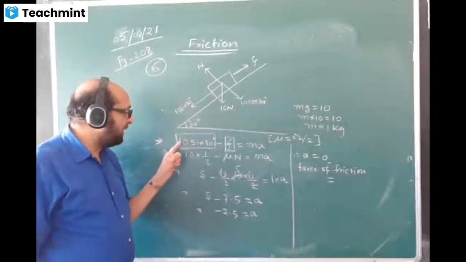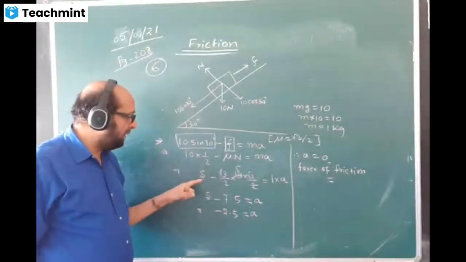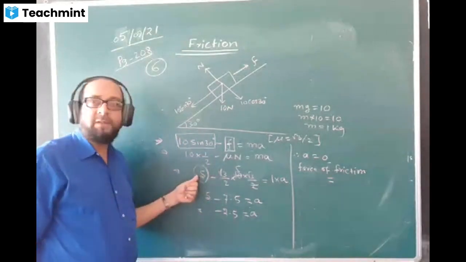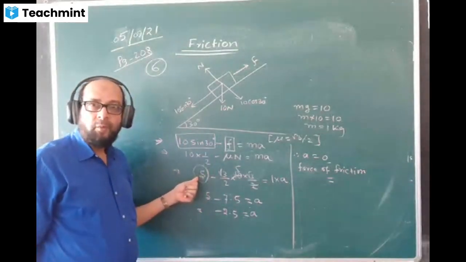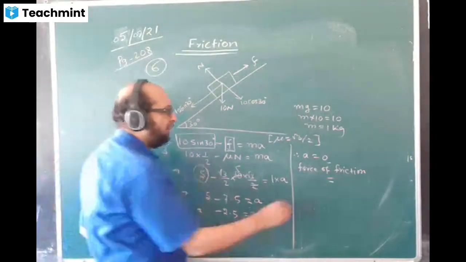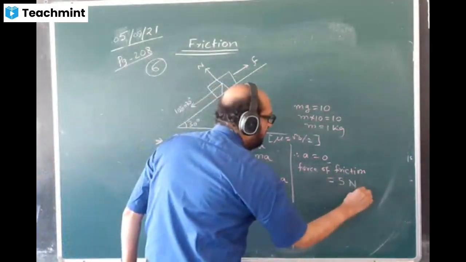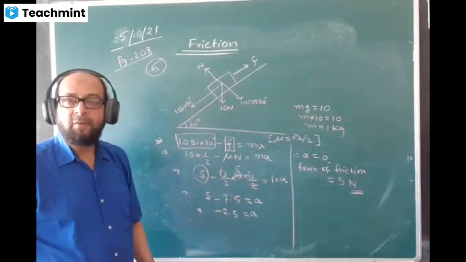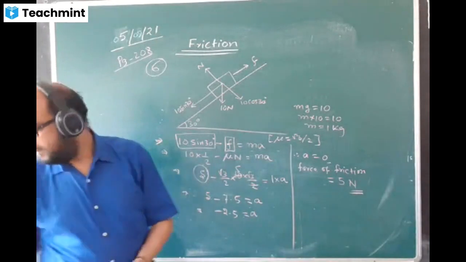So what is the value of this quantity? 10 sine 30 value is how much? After simplifying it, how much is the value we are getting here? 5, no? So then force of friction is same as this value, 5. Therefore, force of friction is equal to 5 Newton. That is the answer. Okay?